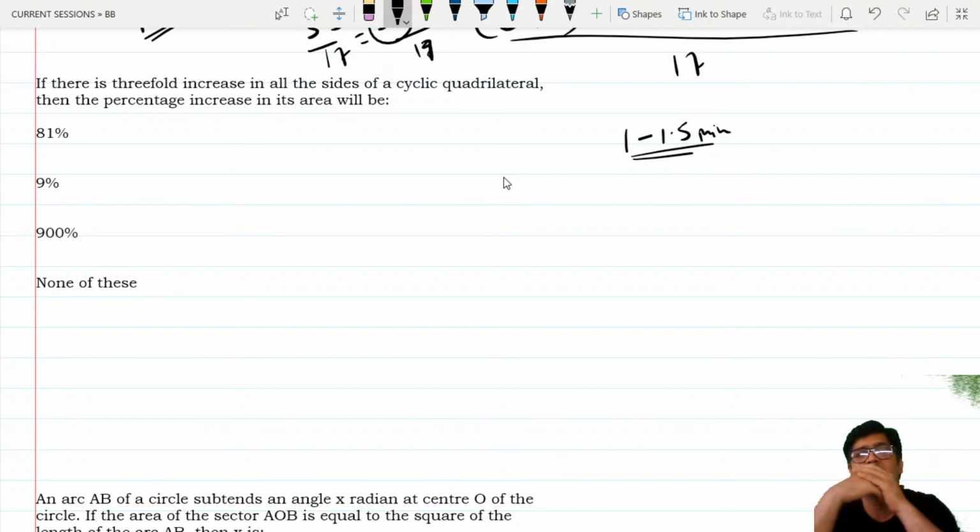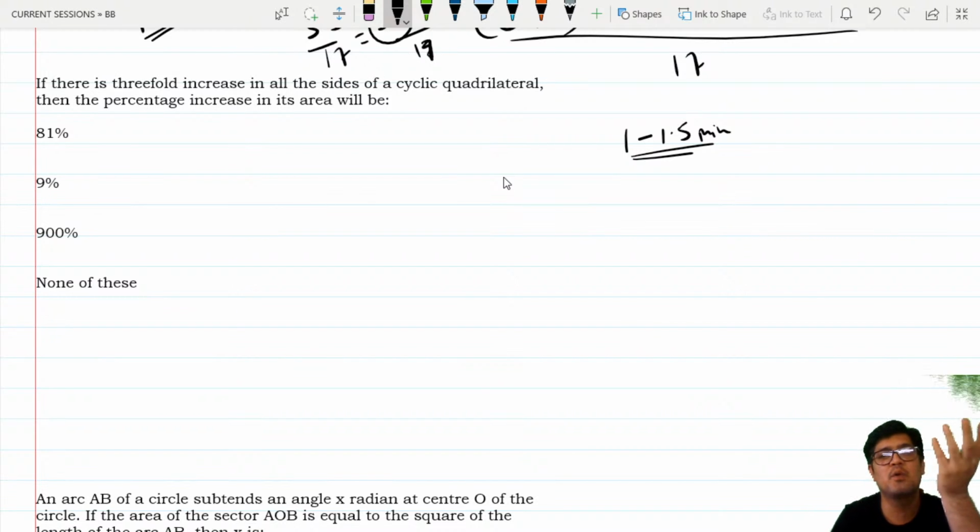If there is a threefold increase in the sides of a cyclic quadrilateral, then the percentage increase in the area will be? Threefold increase in something. See, it says cyclic quadrilateral. It does not say what kind of quadrilateral which is cyclic. Again, what do I mean by that? Sides are not mentioned. It is my job to assume and solve.